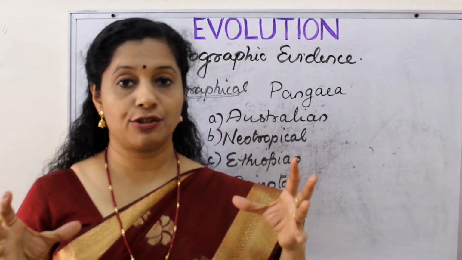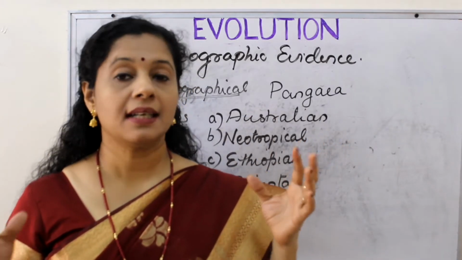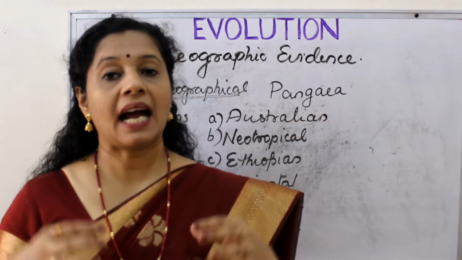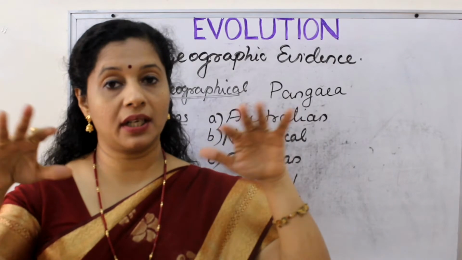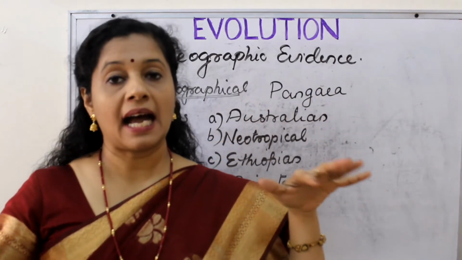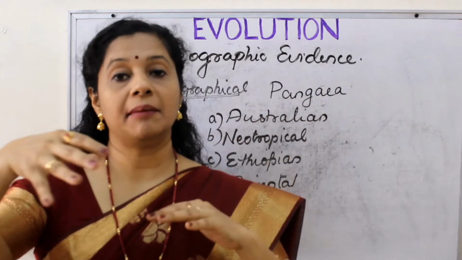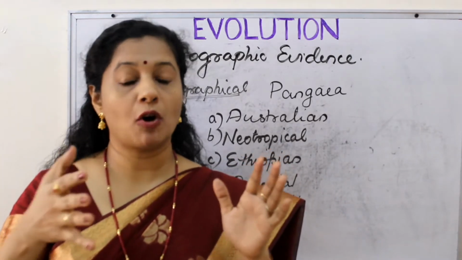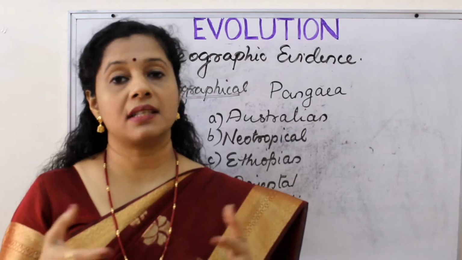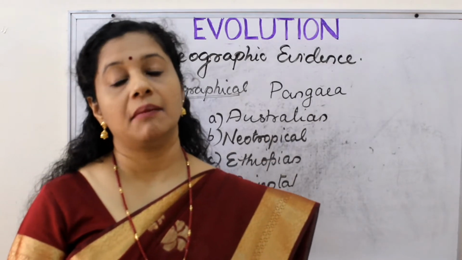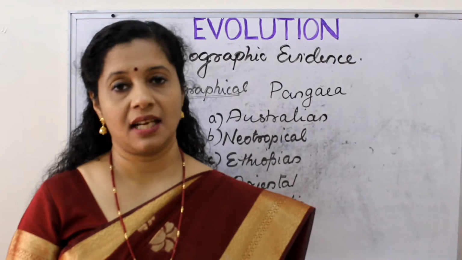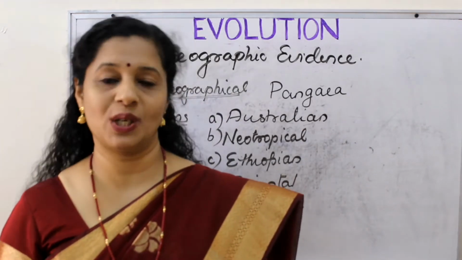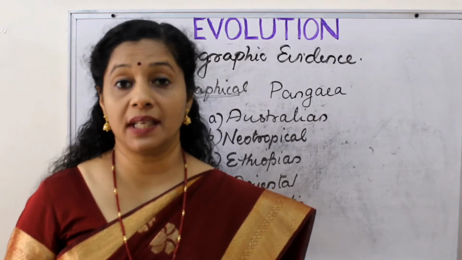First it divided into two, Laurasia and Gondwana land. Then further they divided and split into different continents. And these continents slowly floated or drifted away, and among or within them geographical isolation started. For example, maybe in the form of oceans, seas or deserts or any kind of geographical barrier made them more and more separate. But it was not only drifting away, sometimes they would come and fuse together also. So this went on for so many years.